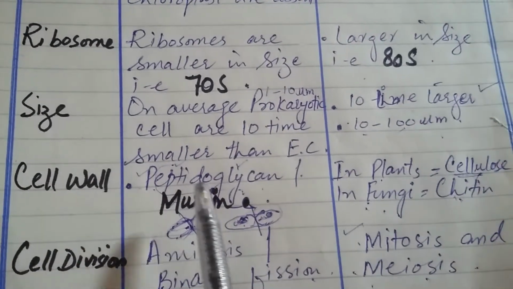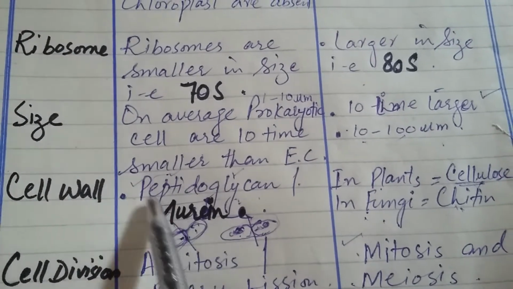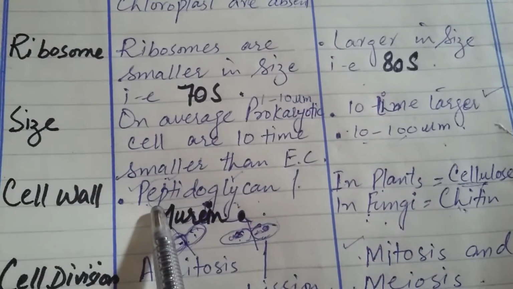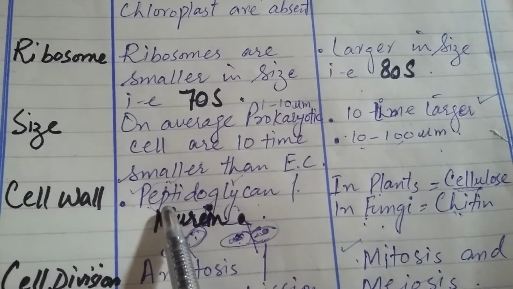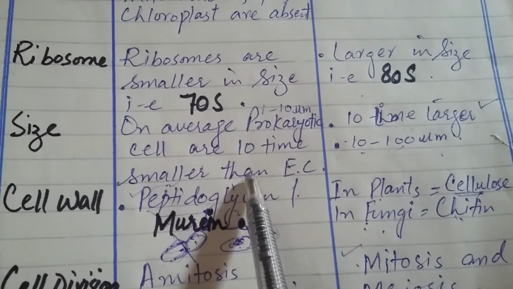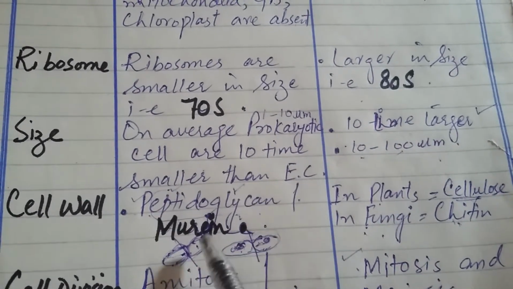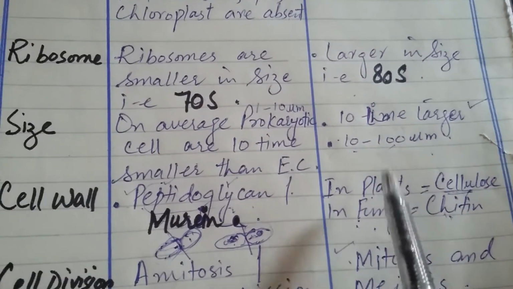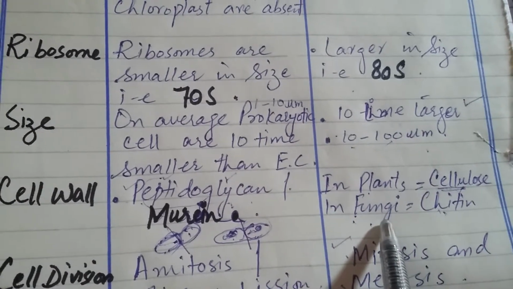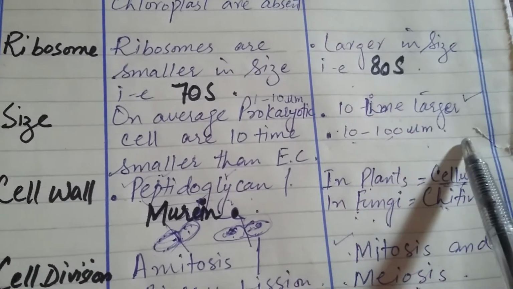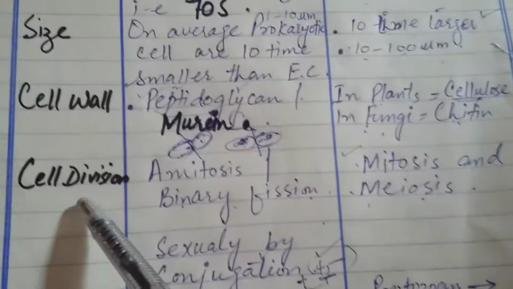The cell wall of prokaryotic cells is made up of a compound known as peptidoglycan. Peptidoglycan is a combination of two components. Peptido means the amino acid, right? And glycan means the carbohydrate. So it is made up of protein and carbohydrate. This is also known as murein. On the other hand, we have cellulose in plants and chitin in fungi, right? The cell wall of plants is made up of cellulose, and in fungi the cell wall is made up of chitin.